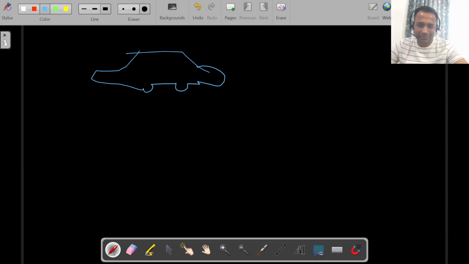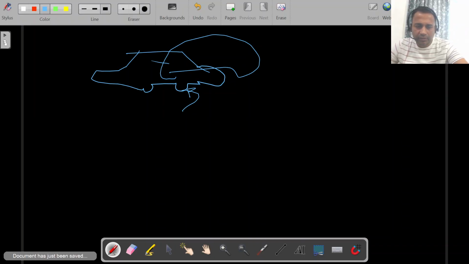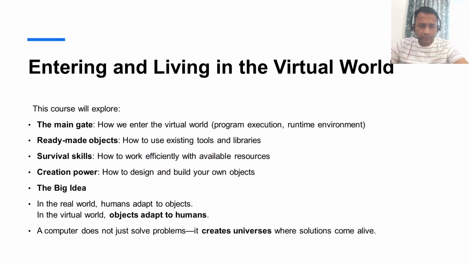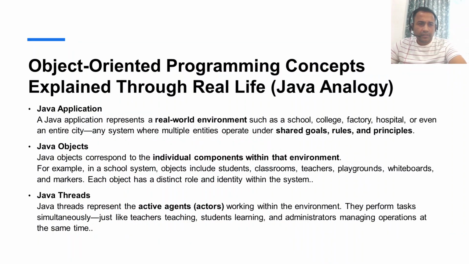To create the car in the virtual world, we need to decide how many wheels it will have, whether it will have an ordinary roof, whether it can be driven only on the road or even fly, so it will have wings or something like this. All these are imaginary, but it is achievable when we use a programming language, right? So let's move ahead.